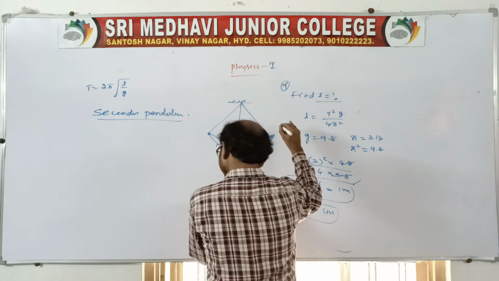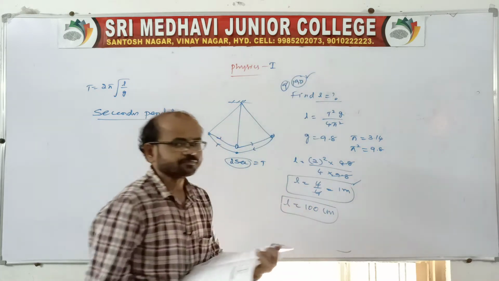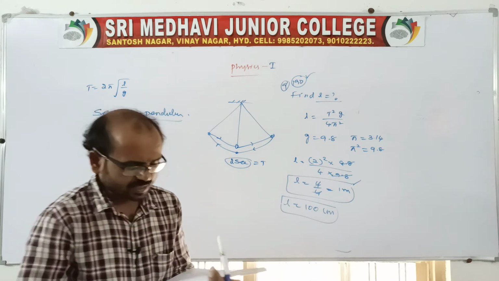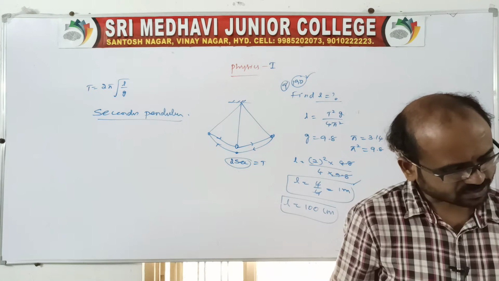This is a direct question. The length of the pendulum is asked, so directly go with this solution, and it is over. We'll see the next question also.